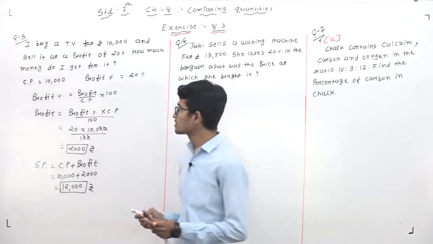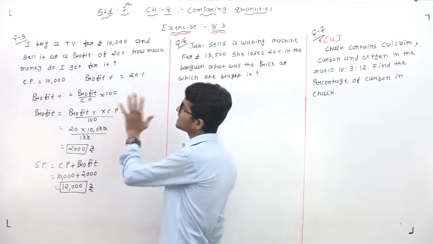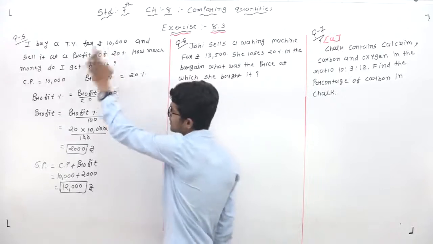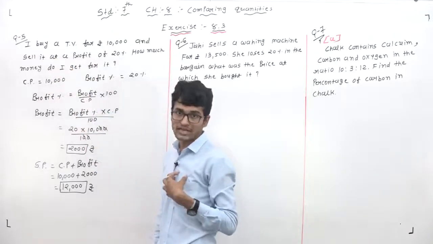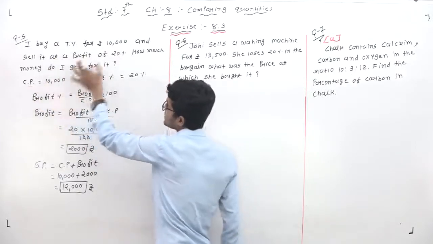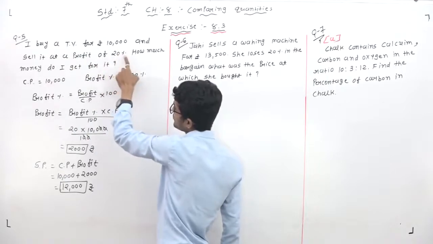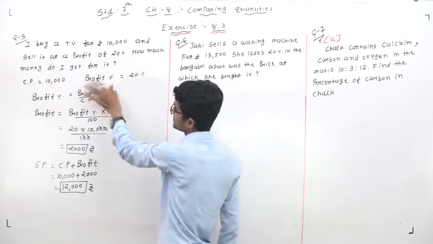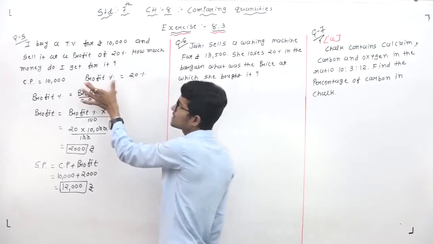Understand? If you do not understand, one more time I have to repeat it. So first of all, dear students, here given in this question, 10,000. So write down the text method. What is the 10,000? Buy means cost price. So first of all, cost price. Then after the profit of 20, here is the percentage. This one is given the profit percentage. Write down the profit percentage is equal to how many? 20%. Profit percentage in this question.